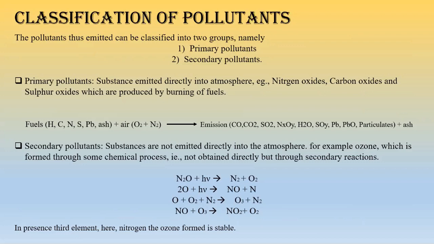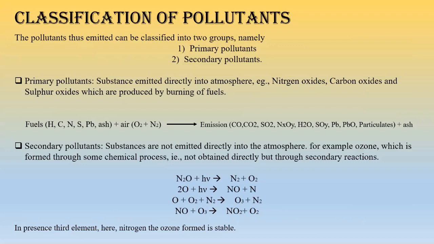For example, NO2, that is nitrogen oxide, it actually reacts with hν. hν means sunlight.